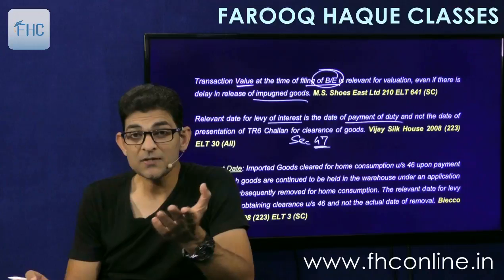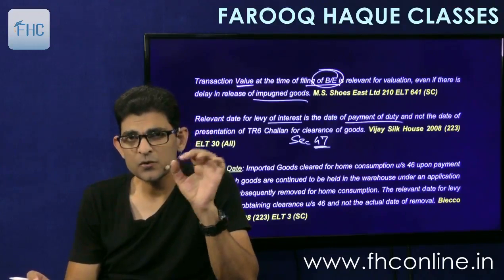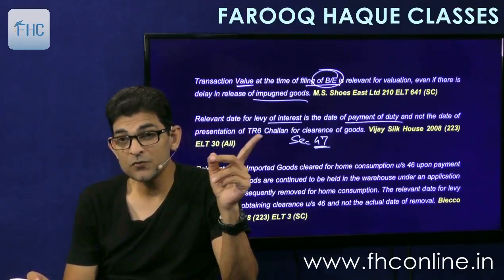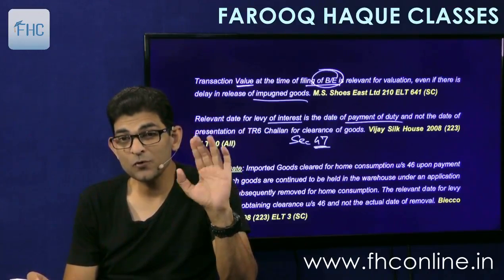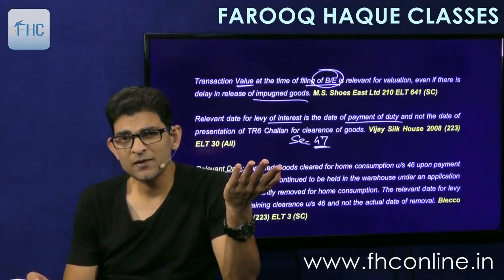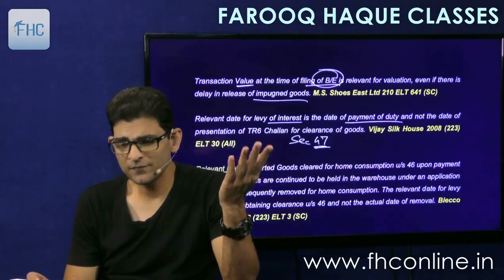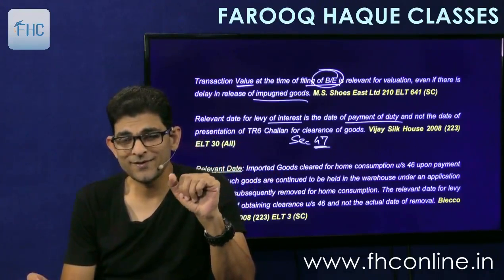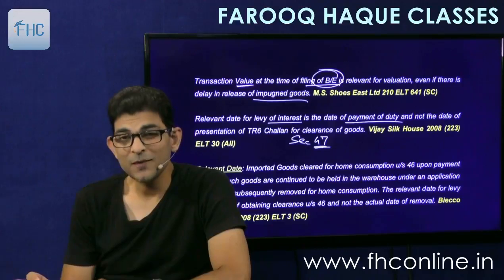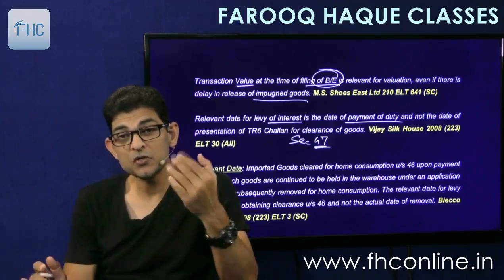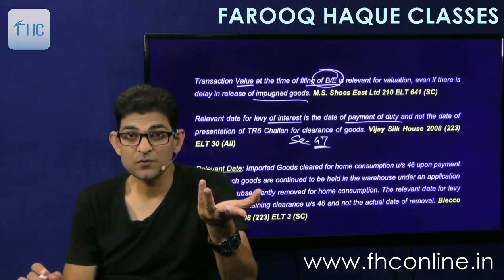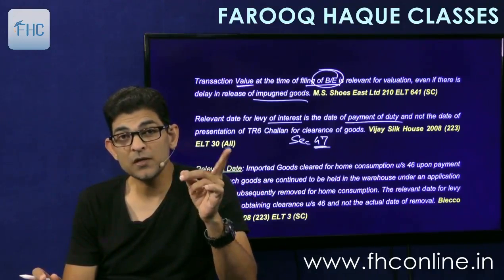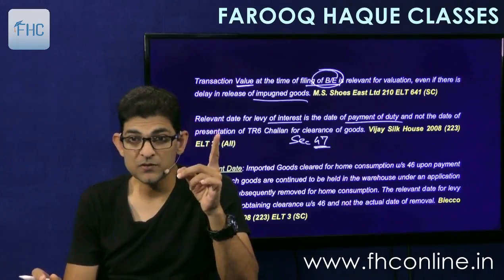If you submit a TR6 challan, TR6 is the old challan, now it is GAR7 challan. This is a very old case. 2008 is the judgment of Allahabad High Court, but the case refers to even before that. Consider 10 years before minimum. It takes around 10-12 years to reach High Court. So at that time it was TR6 challan. So you have submitted the challan, but you haven't paid the amount, and you pay the amount later at some point of time. So interest will continue till you pay, obviously.